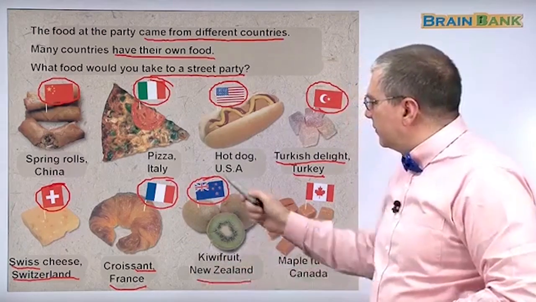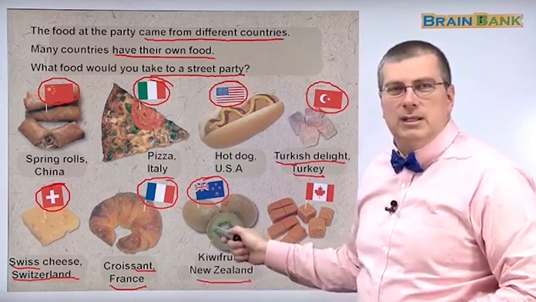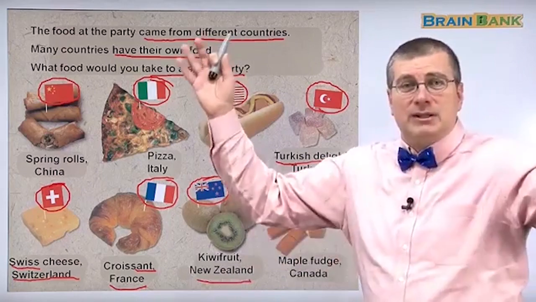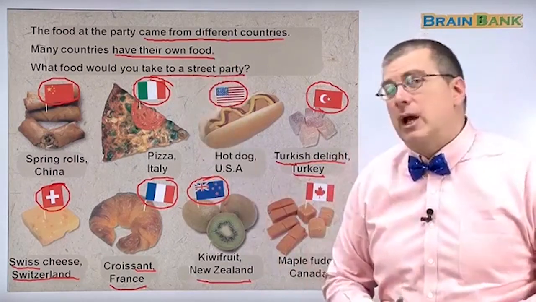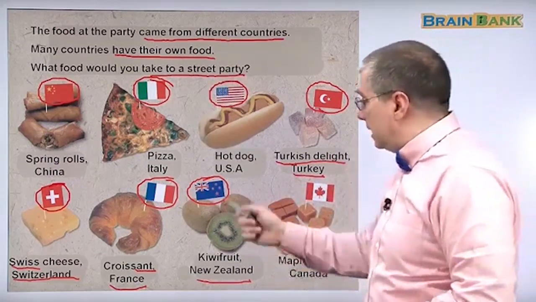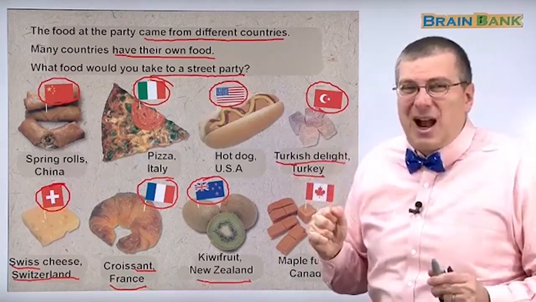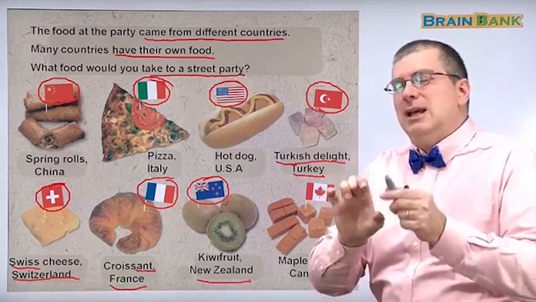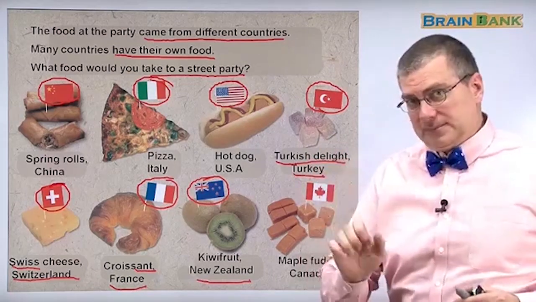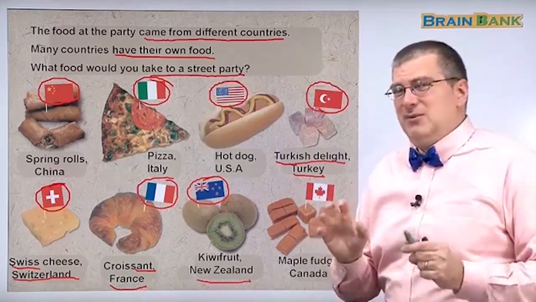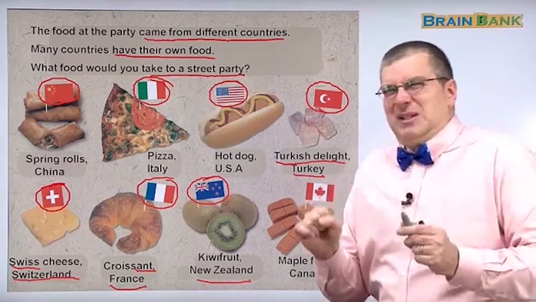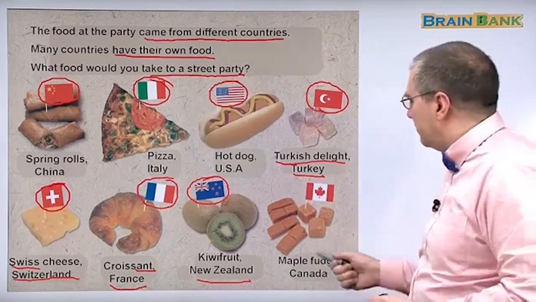Okay, we know this flag is from New Zealand. And of course you know this one. Kiwi. Everybody likes kiwi, right? Kiwis are very common in the supermarkets here. And kiwi's a good fruit. Sometimes it can be very sour. So you've got to make sure your kiwi is old enough so it tastes good. Because if you get a young kiwi, it's very sour. Ooh. Okay. Anyway, next one.